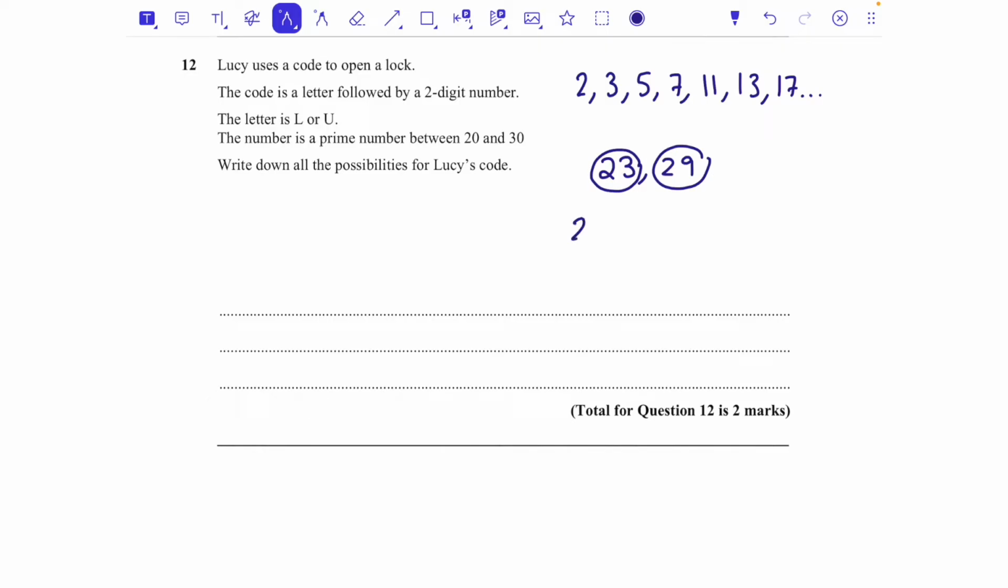Sometimes people think 21, but that's in the 3 times table, so that's no good. 27, that's in the 3 times table. 25, that's in the 5 times table. So just 23 and 29.